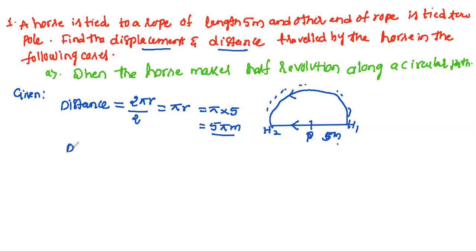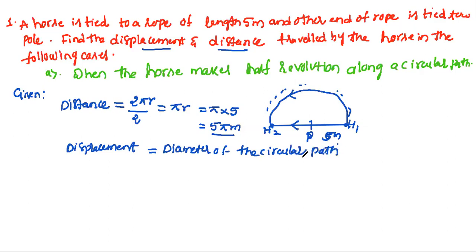Now we have found the distance, and next the displacement. How to find it? We know displacement is equal to the shortest distance between the 2 points, from here to here, that is the initial and final positions. That is nothing but from here to here, which is the diameter of the circular path.